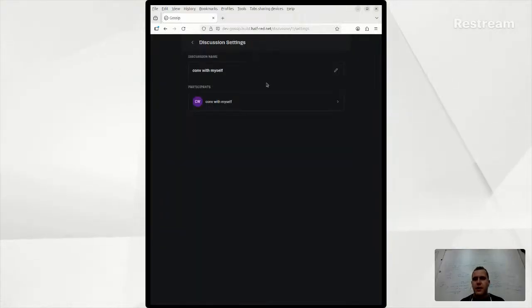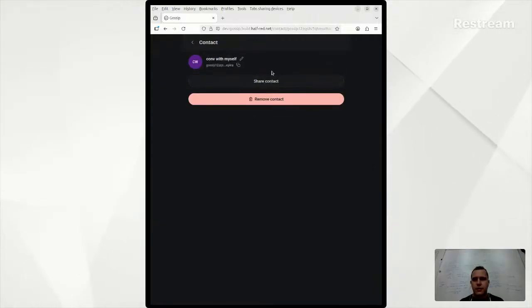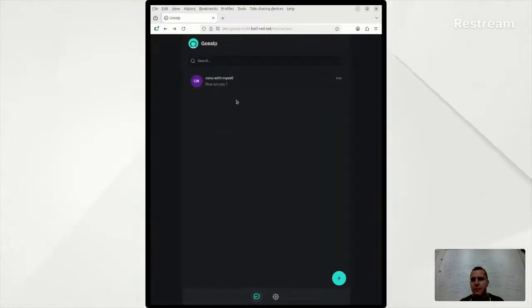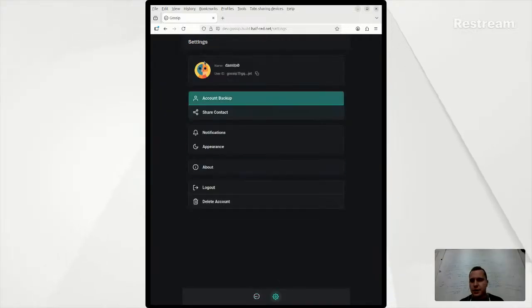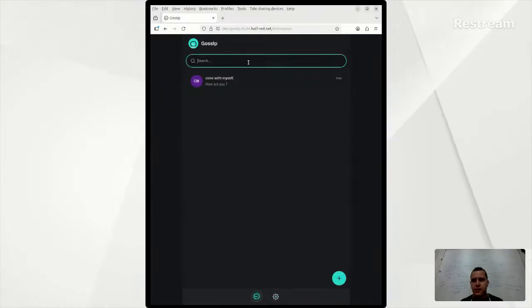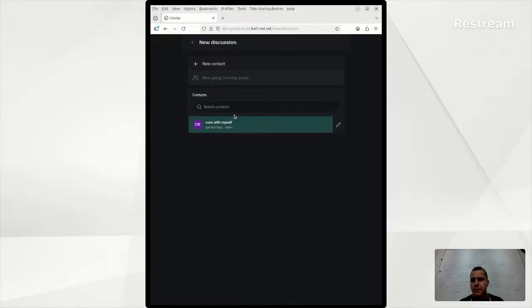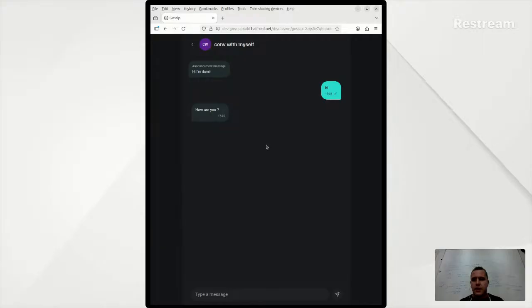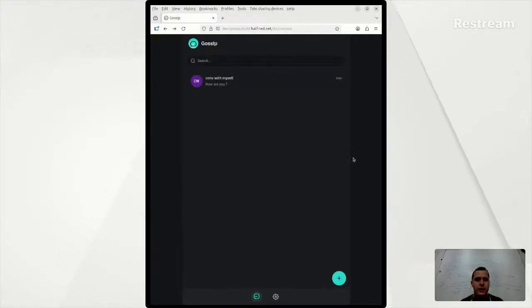Now in the settings of the discussion, we have quite a few things to share contacts. We can now remove the contact as well. In the chat list, as I said, there's this search bar that allows you to find by keywords. Here you can add, it's a quick list to create new discussions with contacts. Soon we're gonna be adding groups, and we have revamped quite a bit of the UI itself. So feel free to try it out, play with it.